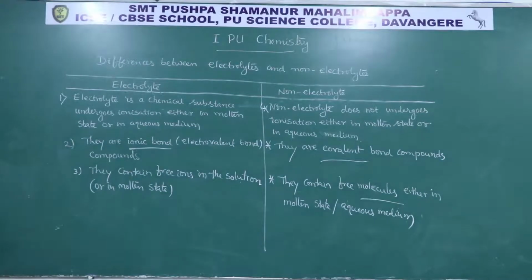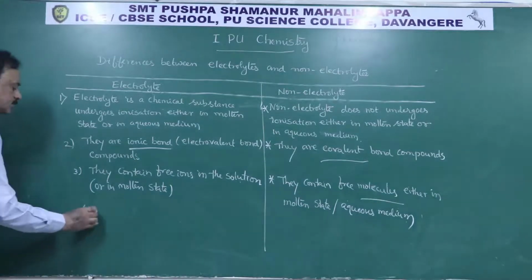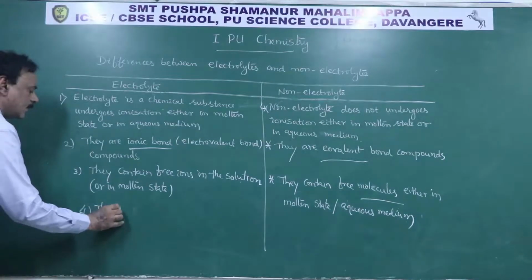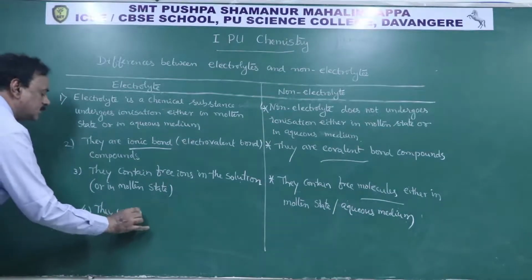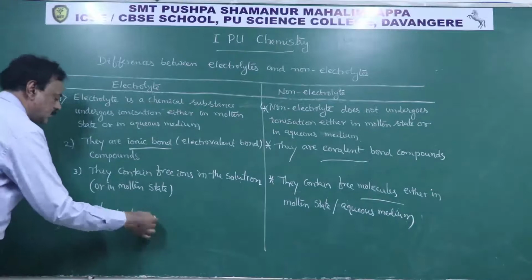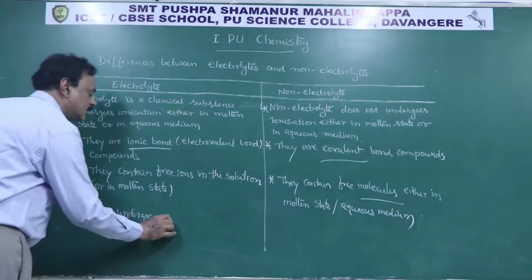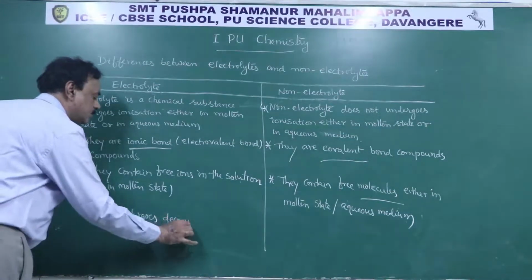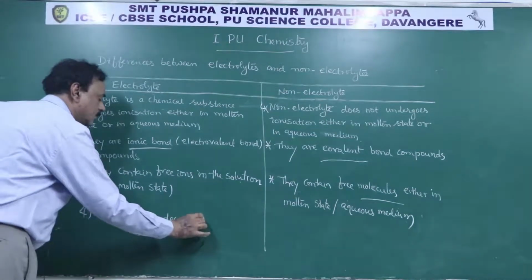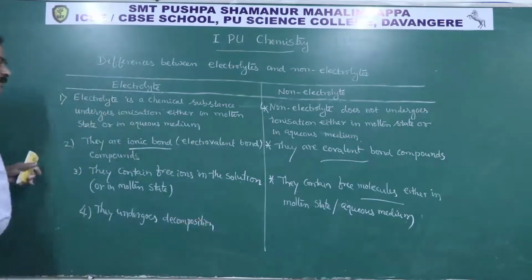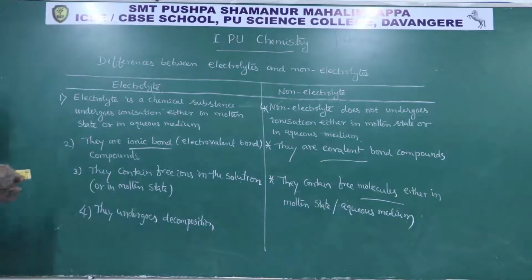Electrolytes undergo decomposition, discharging the ions. Non-electrolytes do not undergo decomposition.